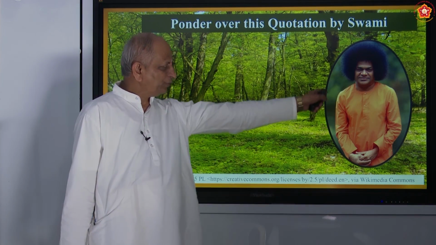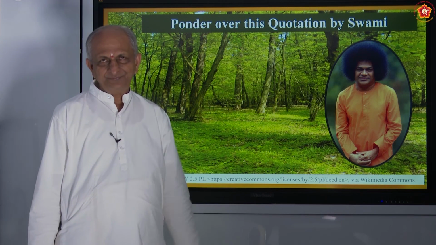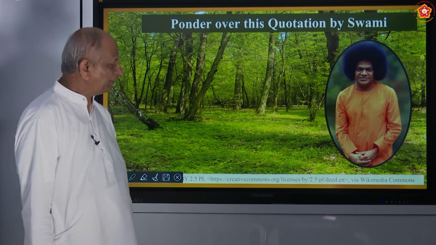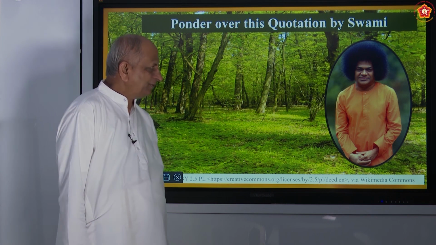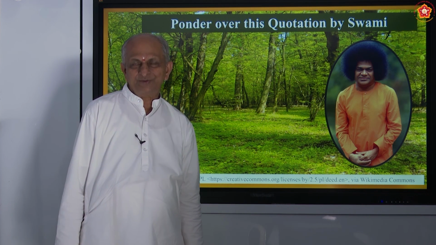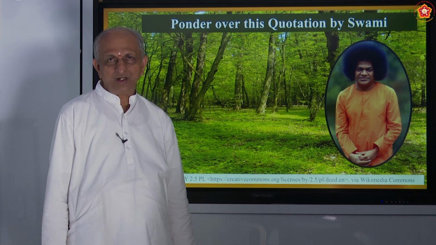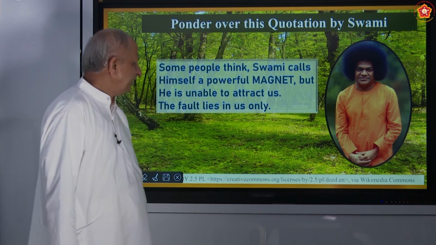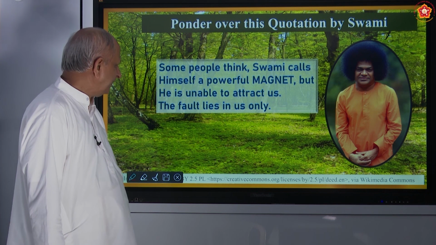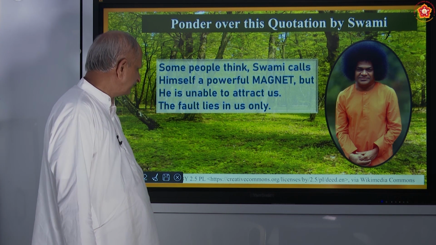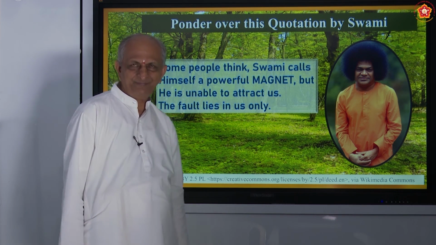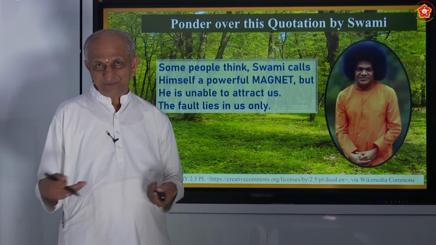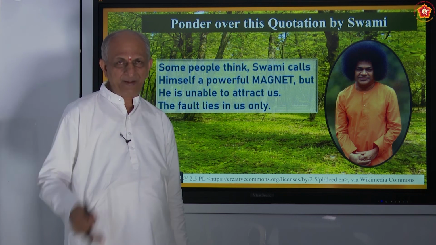And also all of you know that Satya Sai Baba, the incarnation of the Kali Yuga avatar, one of the most powerful magnets, attracted crores of devotees from more than 200 nations. And some people think that Swami calls himself a powerful magnet, but he is unable to attract us. The fault lies in us only. So Baba's love, selfless love and selfless service has attracted millions of people.